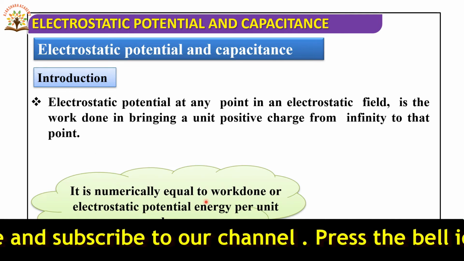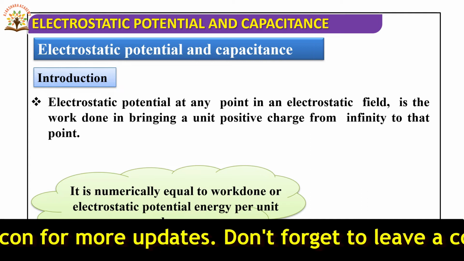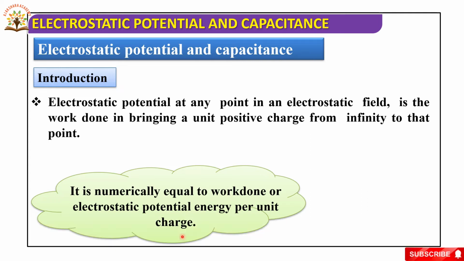It is numerically equal to work done or electrostatic potential energy per unit charge.